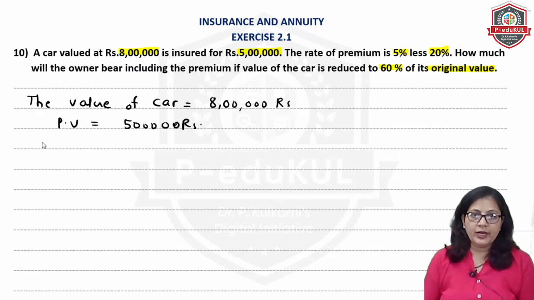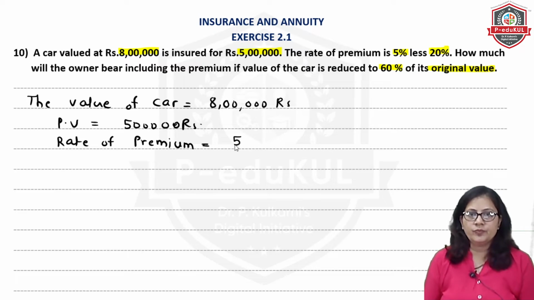Then the rate of premium now. Rate of premium is what? 5% less 20%. So that will be 5% minus 20% of 5.